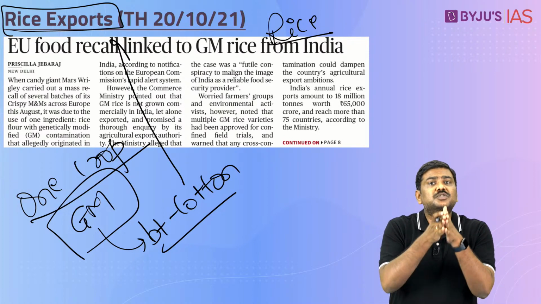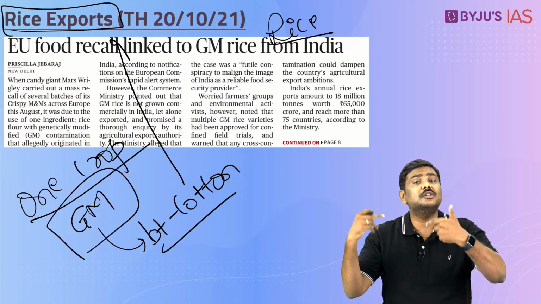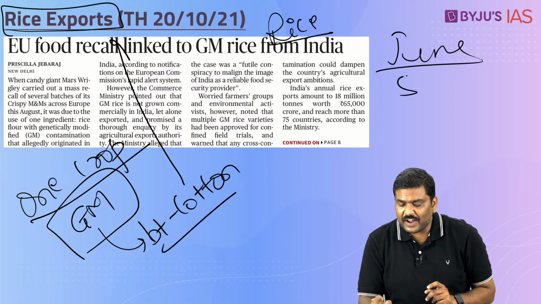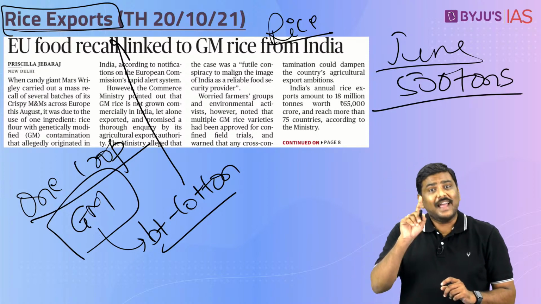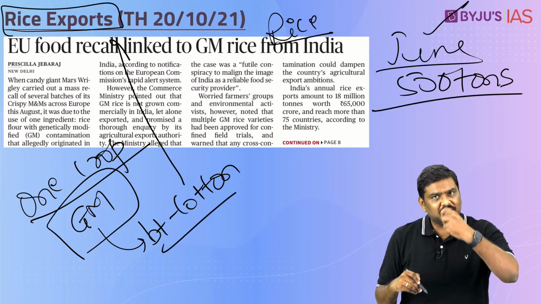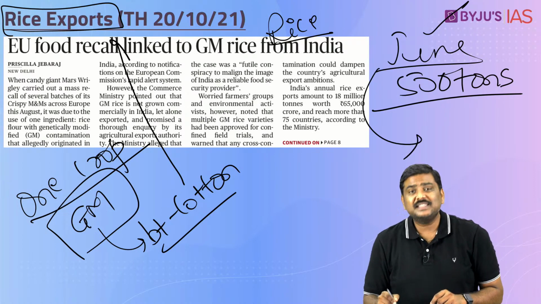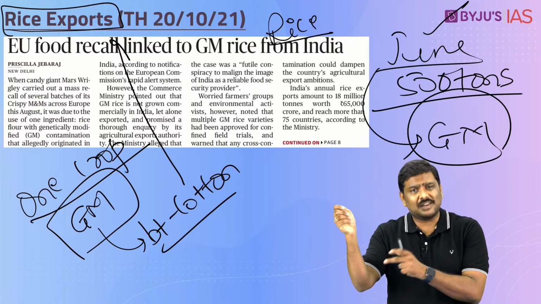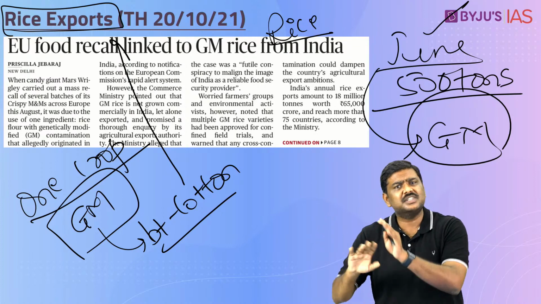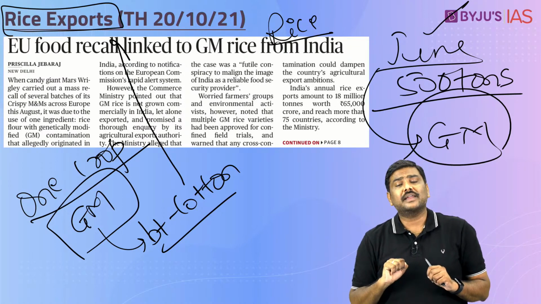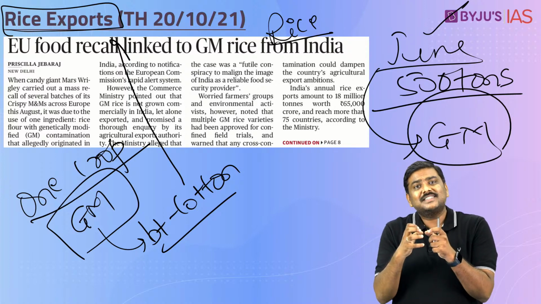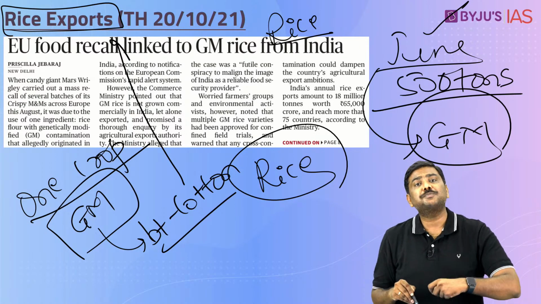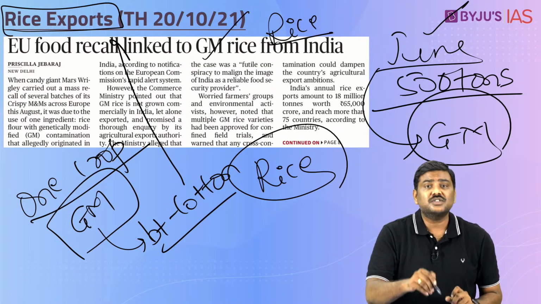And these rice exports from India reach more than 70 countries. Now, the argument here is that post-June, more than 500 tons of rice has been exported, and the allegation is that this rice, exported post-June to European markets, has GM contamination. It has a GM rice or genetically modified rice variety which is not allowed to be imported into the European markets. As a result, there is a concern that this might affect the overall rice exports or agriculture sector exports from India to the rest of the world. This is the gist of the article.